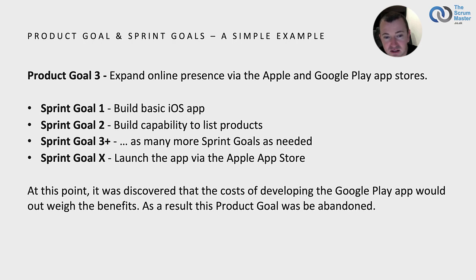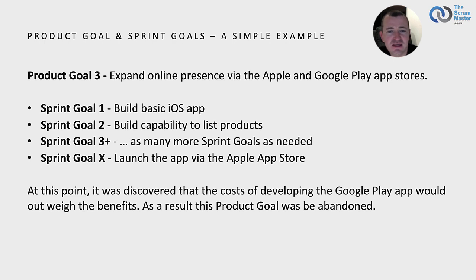The second sprint goal would be build the capability to list products inside the iOS app. And then from the third sprint onwards, there would be as many more sprints and sprint goals as needed to achieve the product goal. At some point, we have a sprint with a sprint goal, which would be to launch the app via the Apple App Store. So we're launching our Apple app.